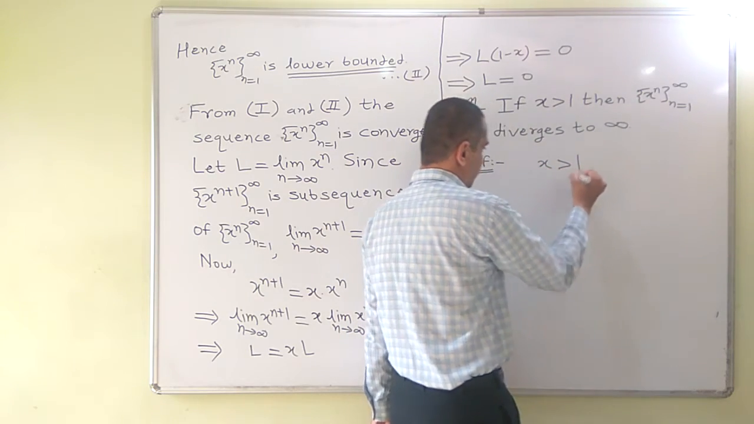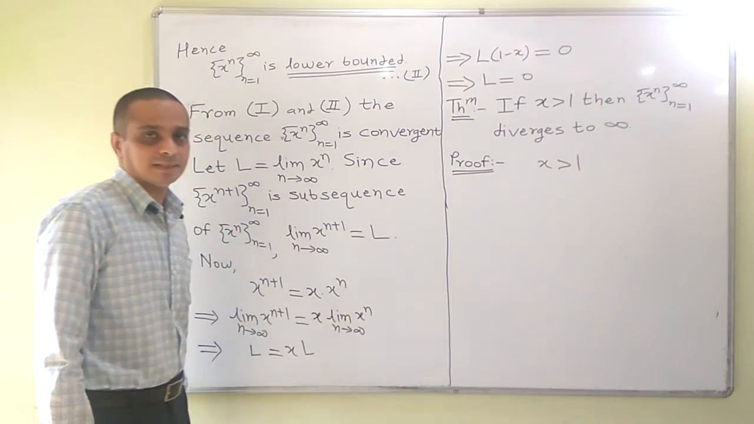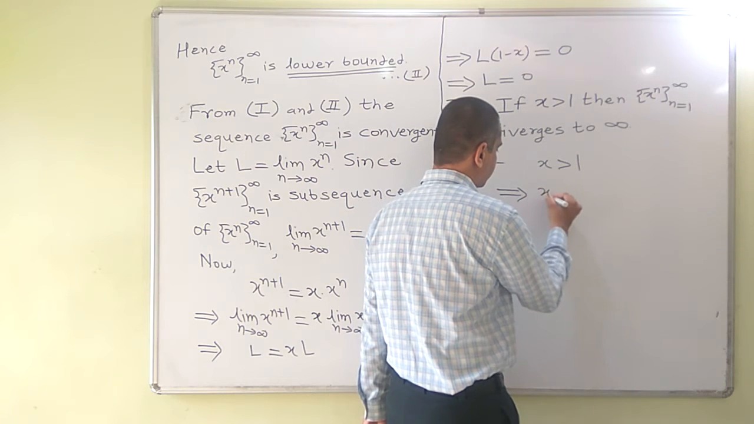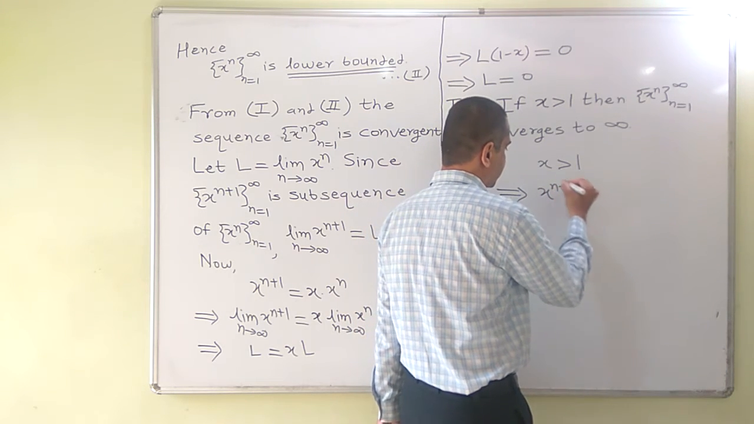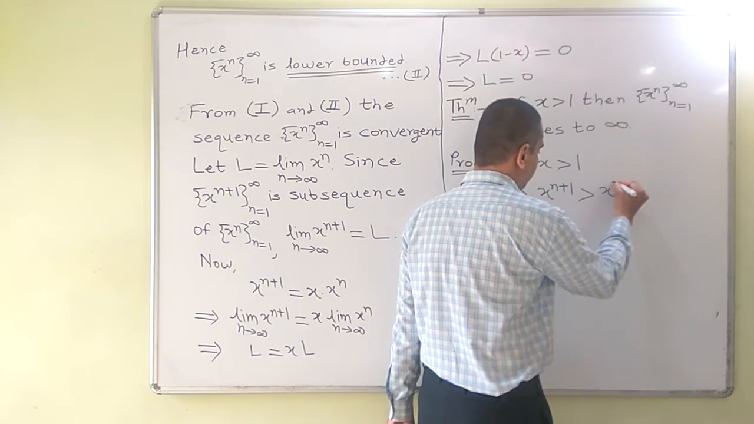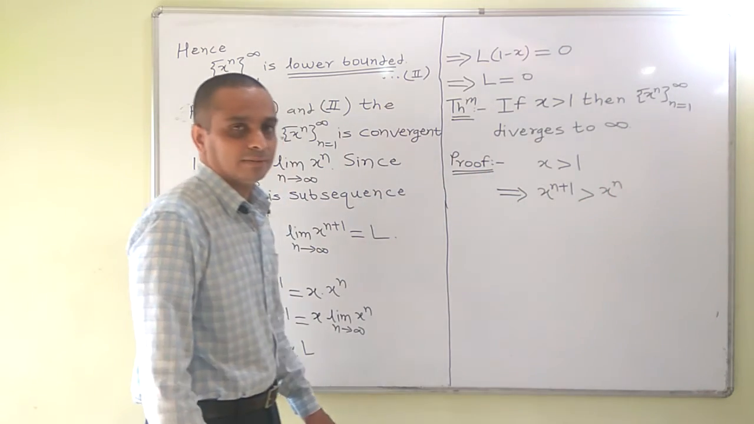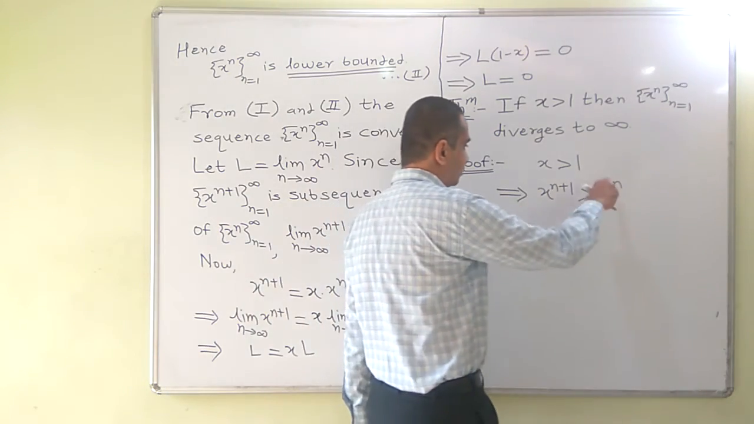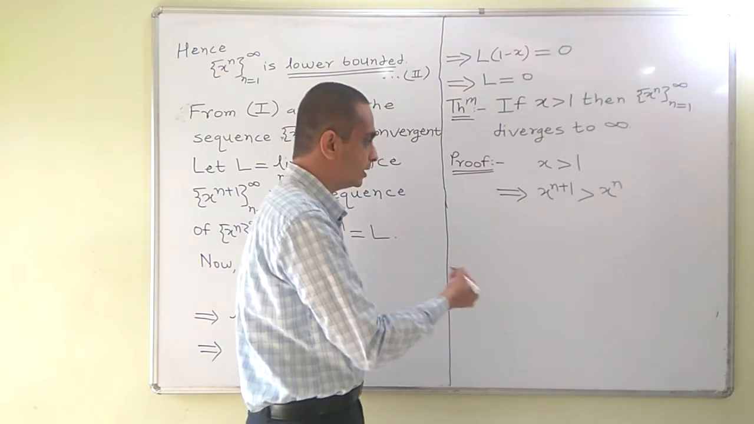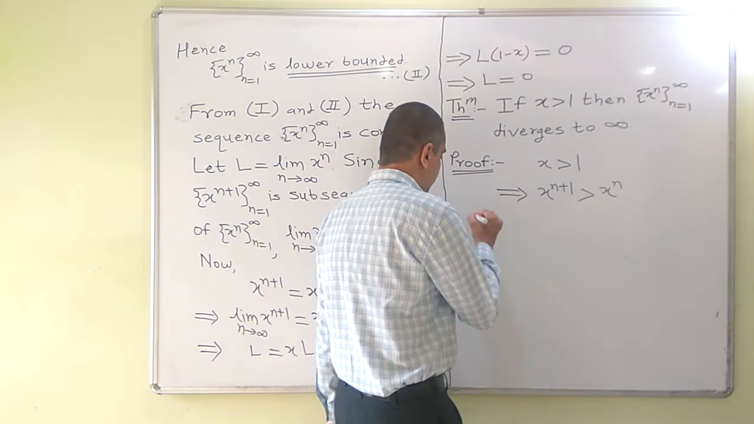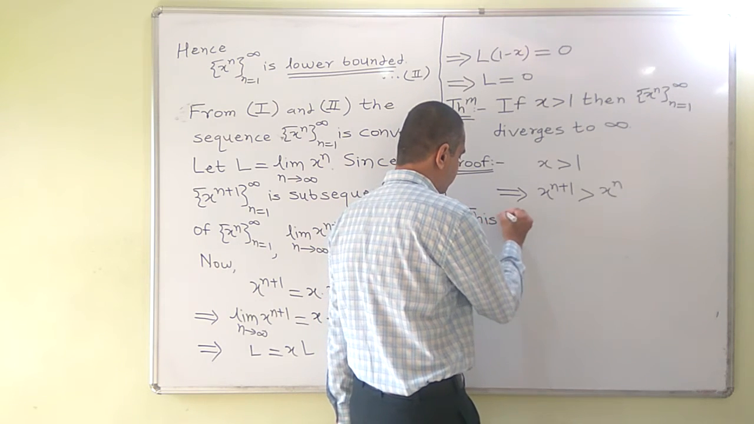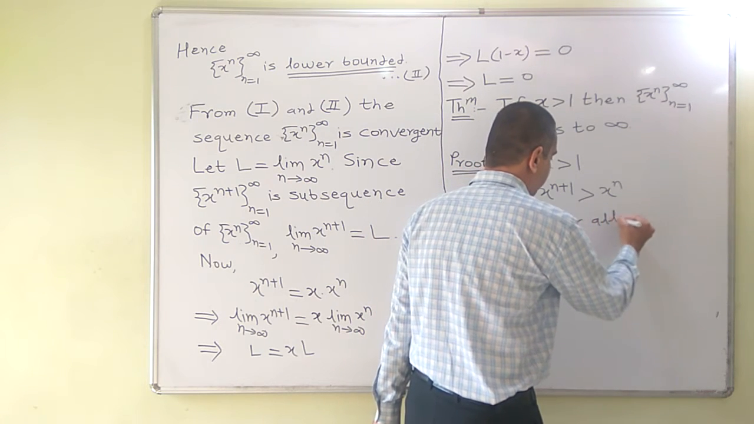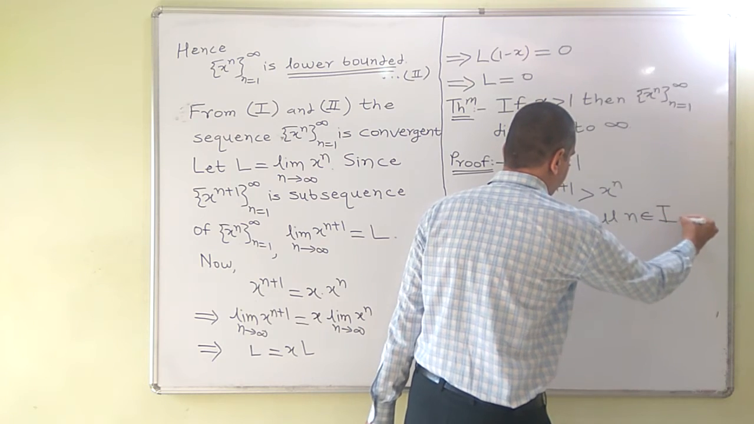We are again beginning with the same condition that x is greater than 1. Multiply the inequality by x raised to n. So this gives that x raised to n plus 1 is greater than x raised to n. Note that the inequality is preserved because x raised to n is positive, since x is positive, in fact it is greater than 1. So the inequality is preserved. This holds for all n belonging to I, for all positive integers.